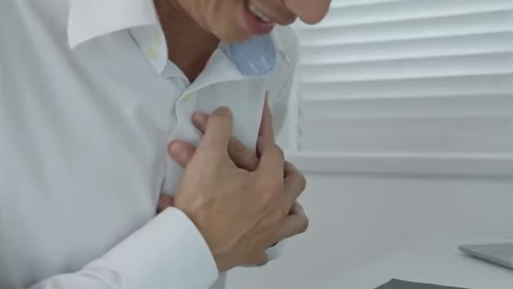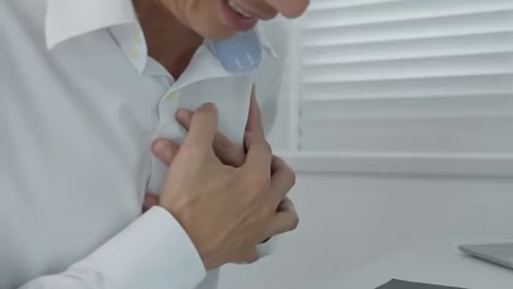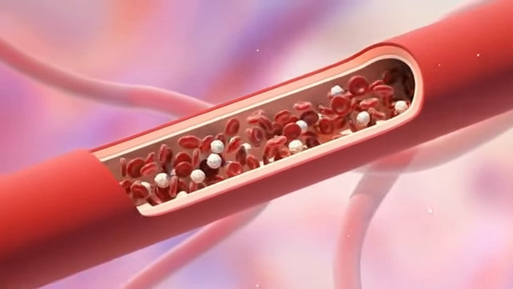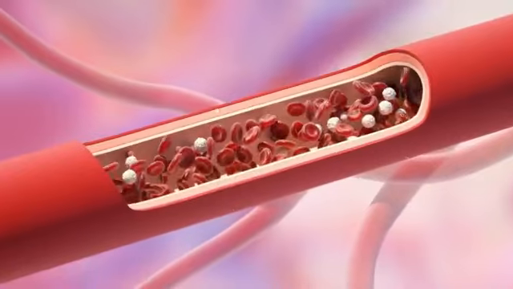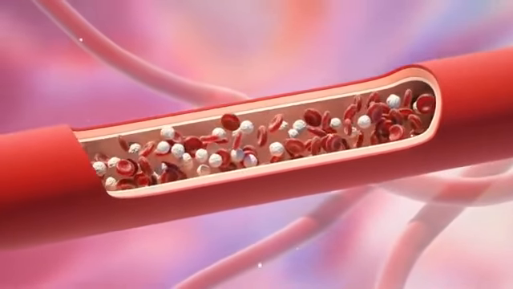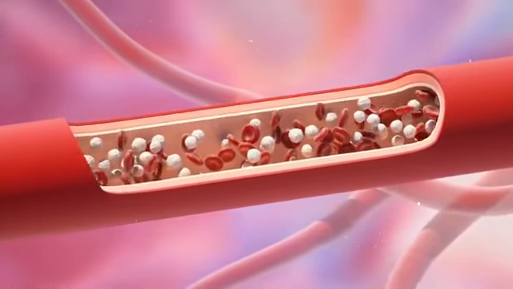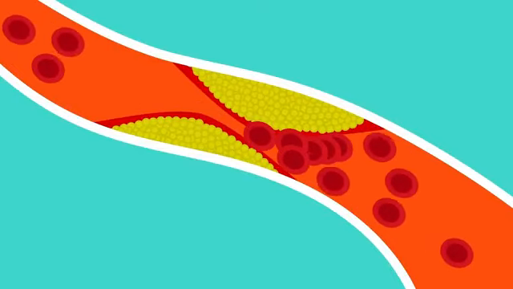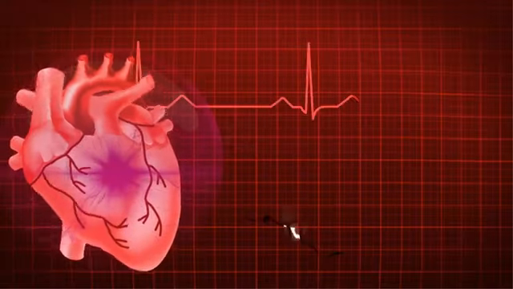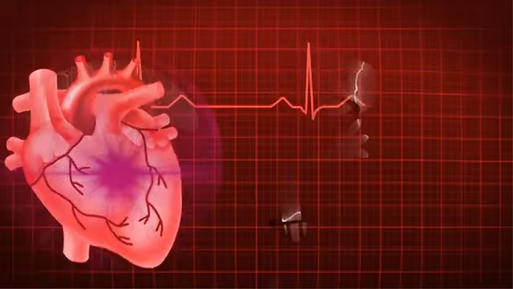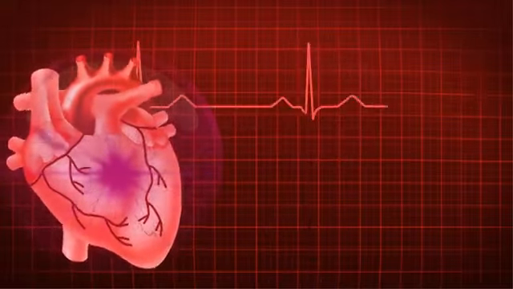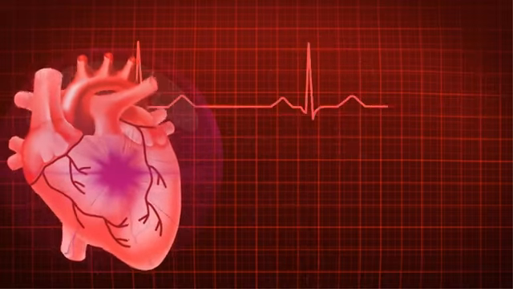Causes of heart attacks. The most common cause of a heart attack is atherosclerosis, a condition in which fatty deposits, called plaque, build up inside the coronary arteries. These plaques are made of cholesterol, fat, and other substances found in the blood. Over time, they thicken the walls of the arteries, making them narrower and more rigid. If the plaque ruptures or breaks open, a blood clot forms around the rupture, which can block the artery completely. This blockage prevents blood from reaching part of the heart muscle, leading to a heart attack.